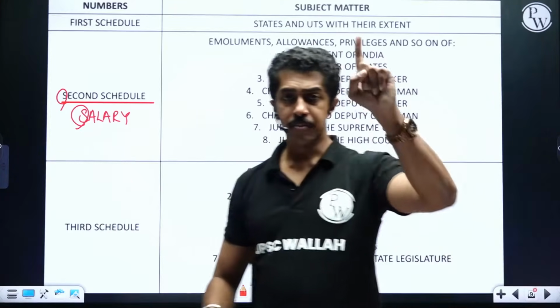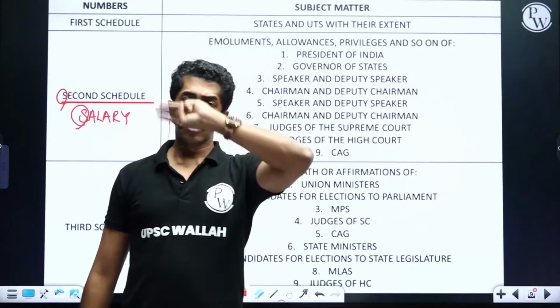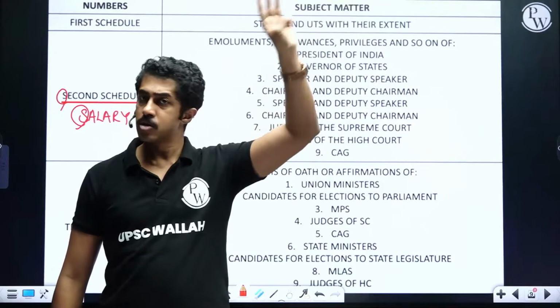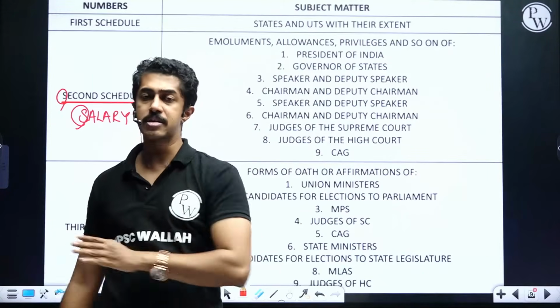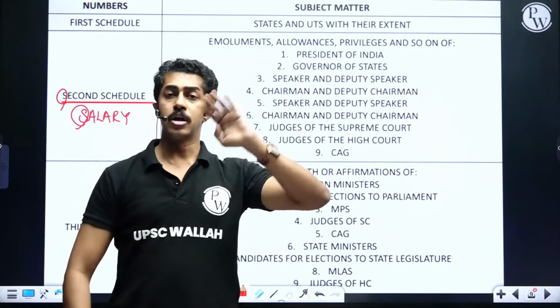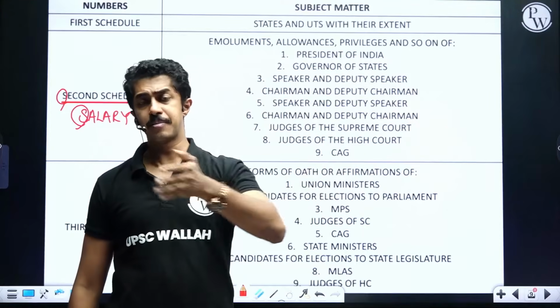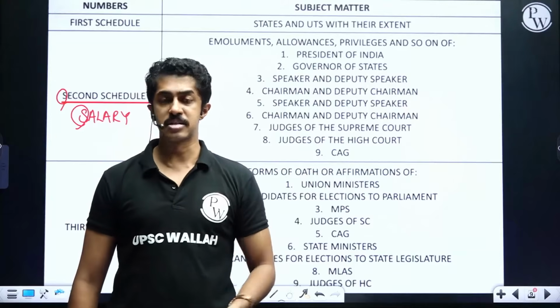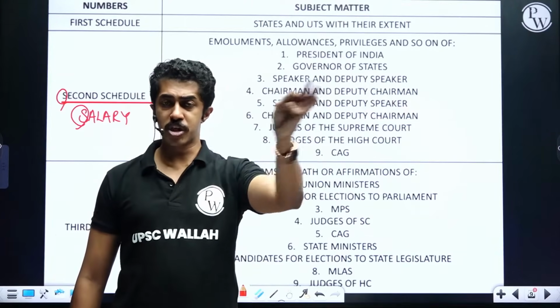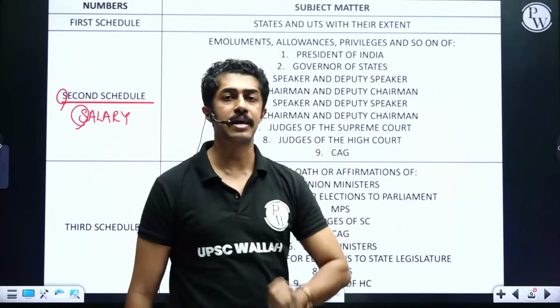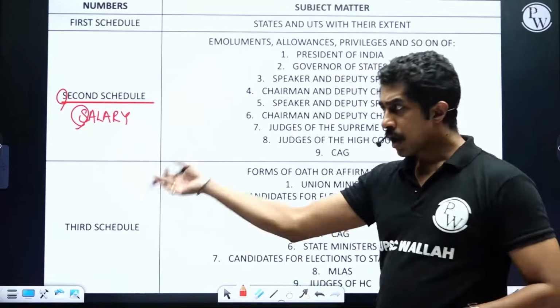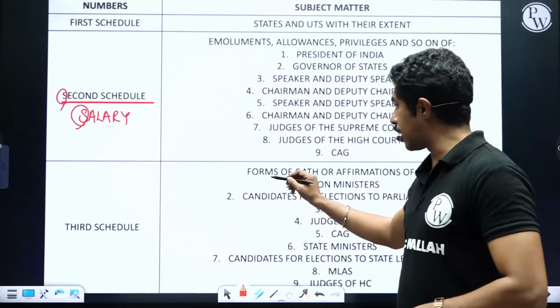Once again, President, Governor. Lok Sabha, Speaker, Deputy Speaker; Legislative Assembly, Speaker, Deputy Speaker. Chairman, Deputy Chairman, Rajya Sabha. Chairman, Deputy Chairman, Legislative Council. Supreme Court Judge, High Court Judge, finally CAG. Clear? Coming to the third schedule, which is all about what?